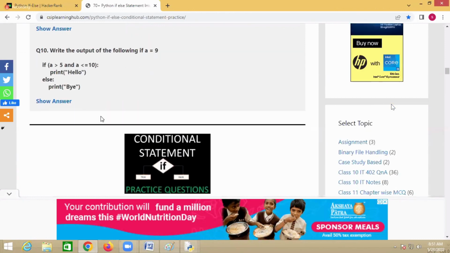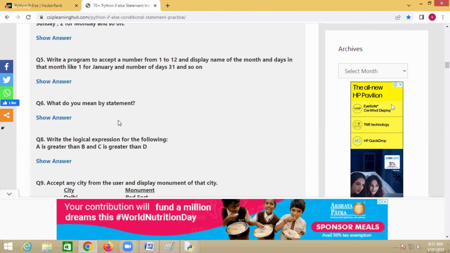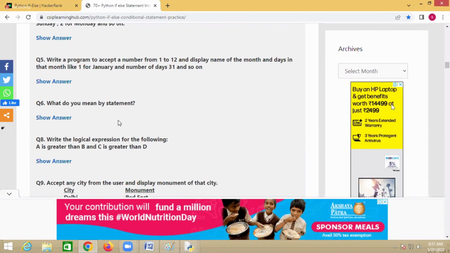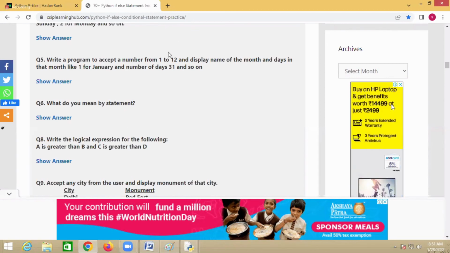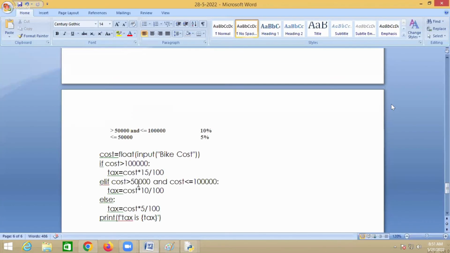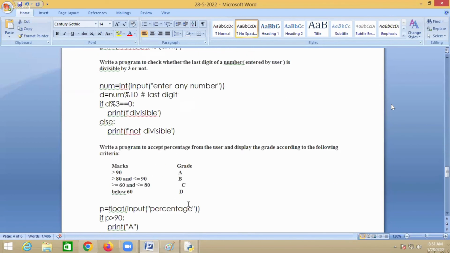Now by the next class, at least you have to do 30 to 40 programs out of 70. Will you do it or not? Okay. This link I copied in the document. This link is already copied in the document. This is the link. Again, I'm copying this link.